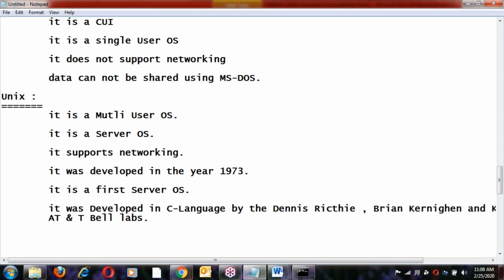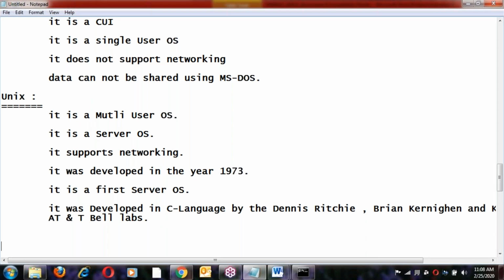UNIX is a multi-user OS and a server OS. It supports networking. It was developed in the year 1973. It's the first server OS in the market. It was developed in C language by Dennis Ritchie, Brian Kernighan, and Ken Thompson at AT&T Bell Labs.